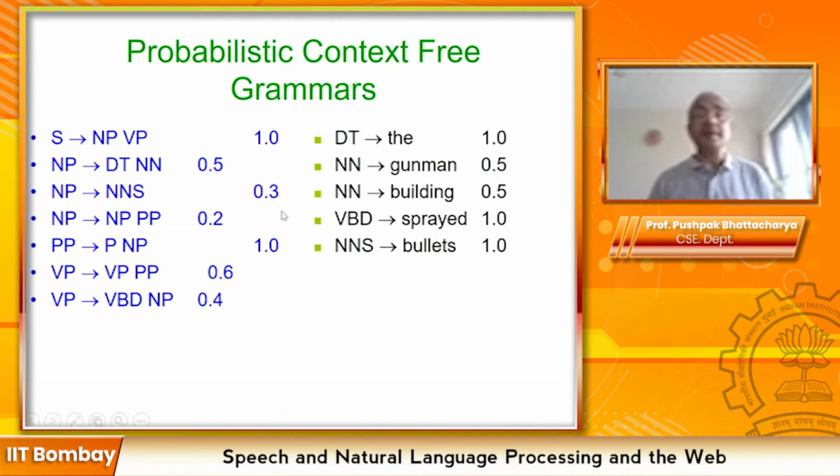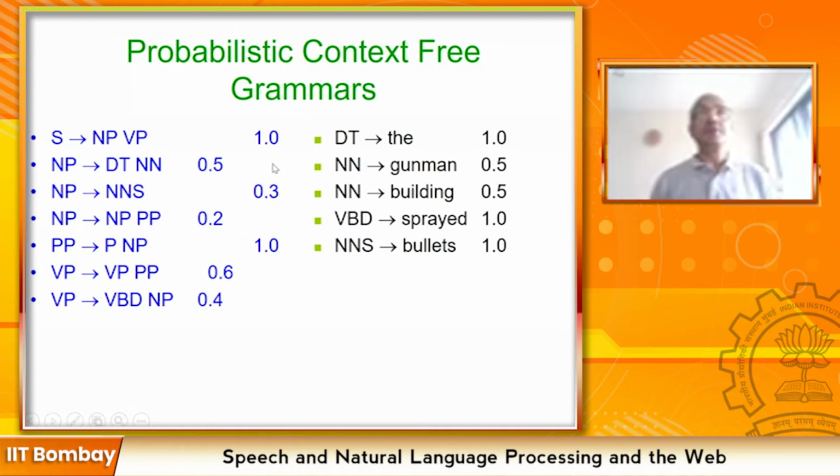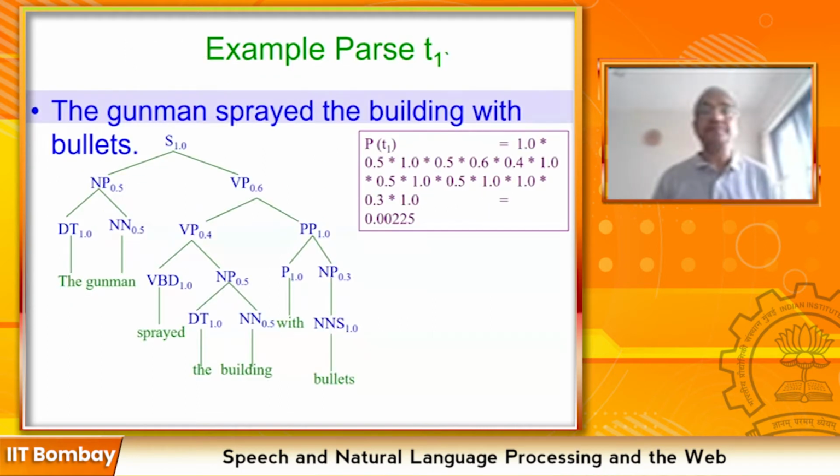So this is the grammar, and the probability values are associated with them. Understand that these probability values come from an annotated corpus. The annotated corpus for parsing takes a huge amount of time and a lot of money to create. You have to employ really high quality people who have a keen understanding of language to create such probability values, because you have to count the occurrences in the corpus.